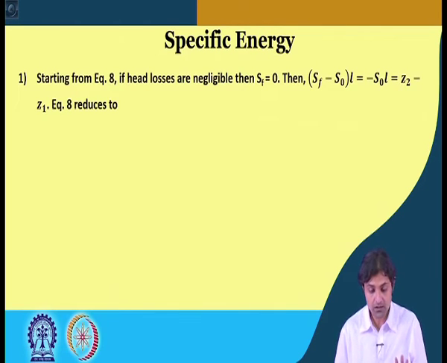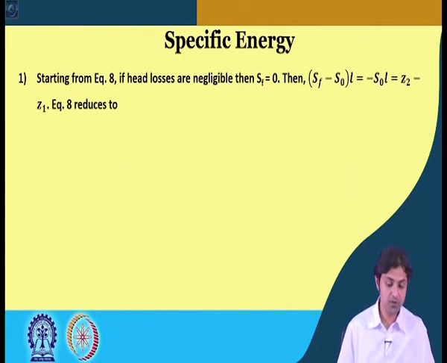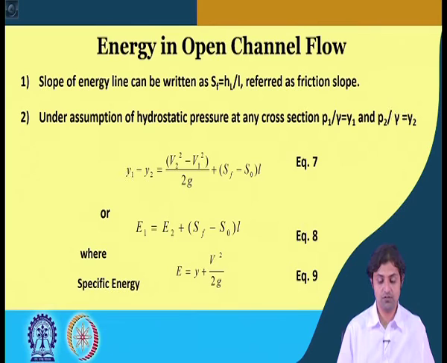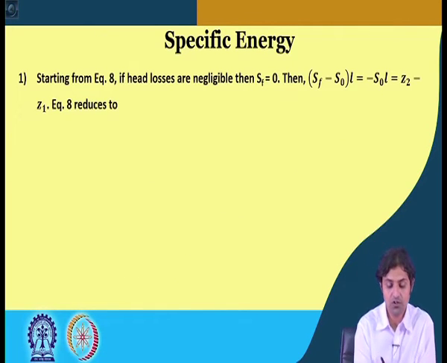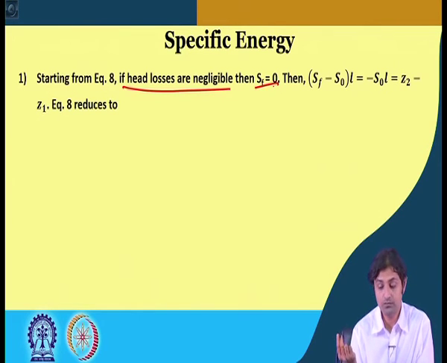So, going into more detail on specific energy, if we start from equation number 8, what was equation number 8? It is E1 is equal to E2 plus SF minus S naught into L. If head losses are negligible, then SF is equal to 0, that is true.